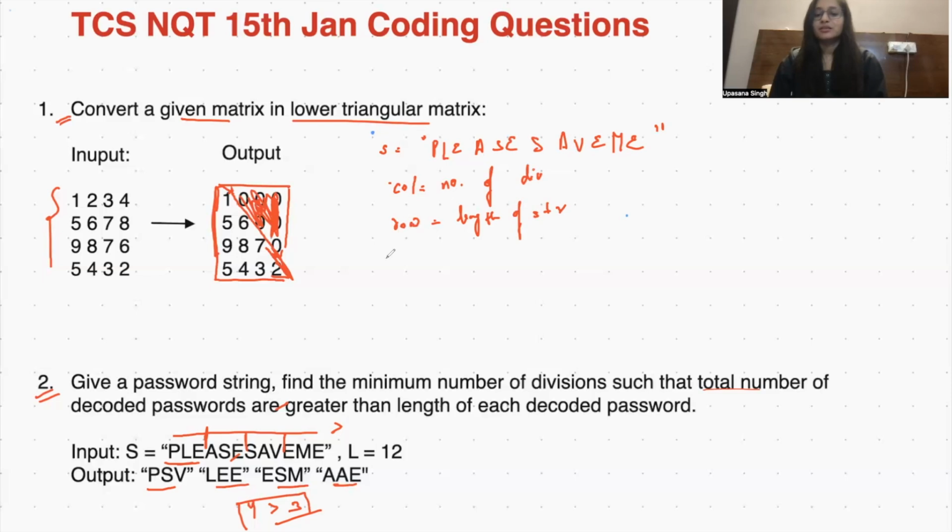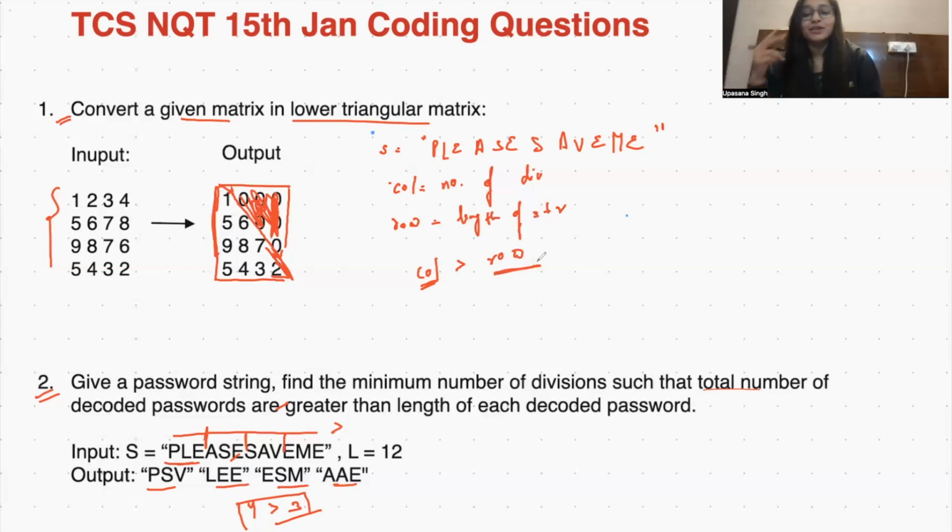I'm just giving a name to the two conditions that need to be compared. The number of divisions, which should be minimum, is the column, but the column value should be greater than my row value. These two values can be seen as a column-row pattern.